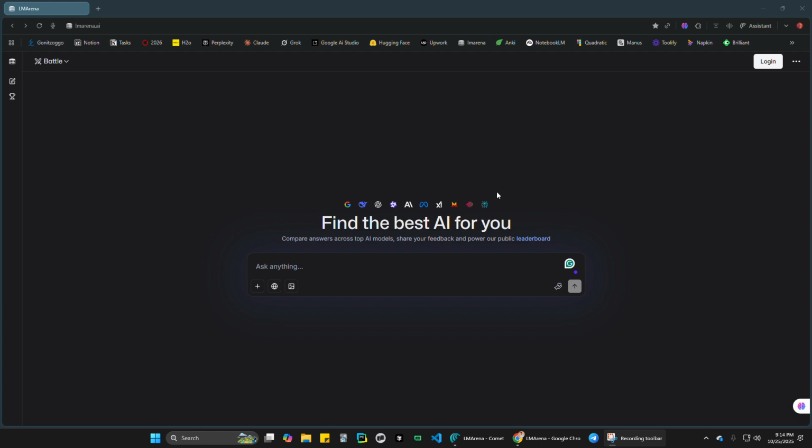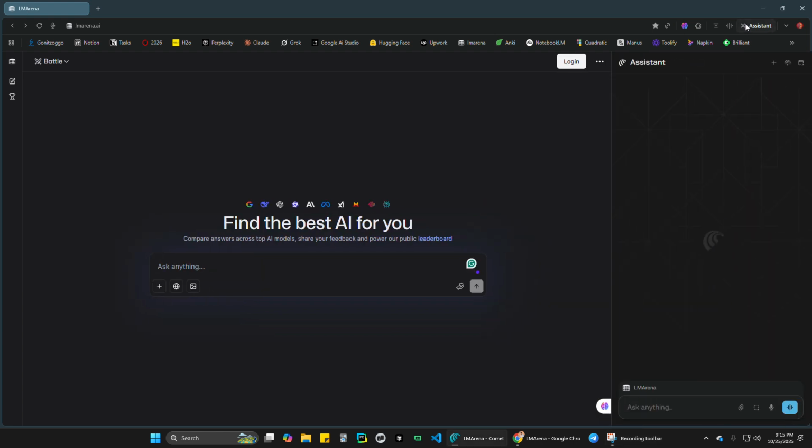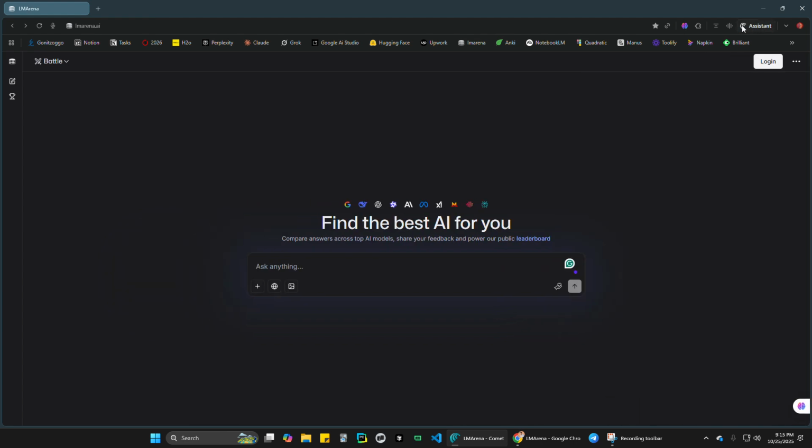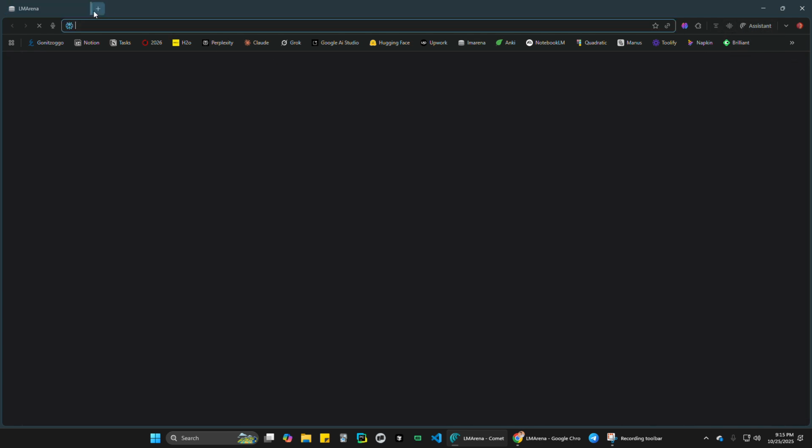And also you can see that my browser is changed because I'm using Comet. It's like a Perplexity browser that I show. I can search anything, like summarize or anything here, and it summarizes everything in this page. It's like an AI type of browser.